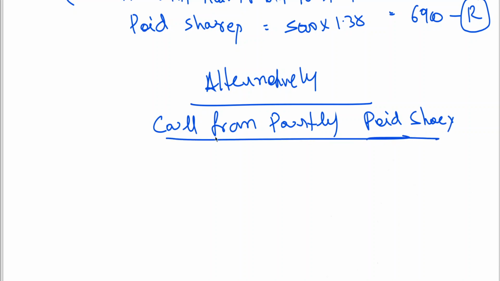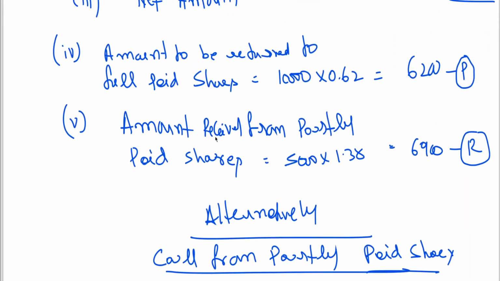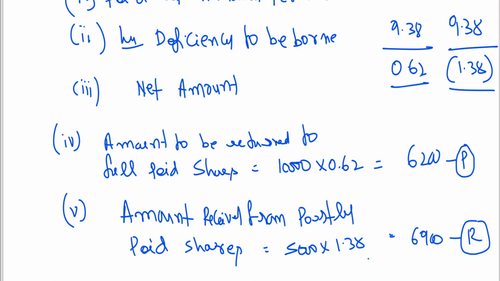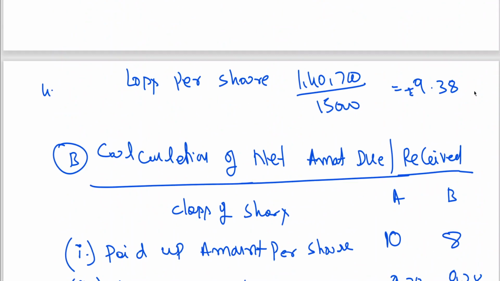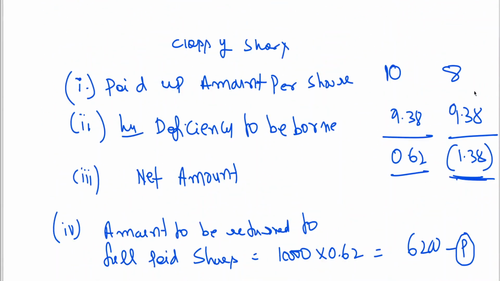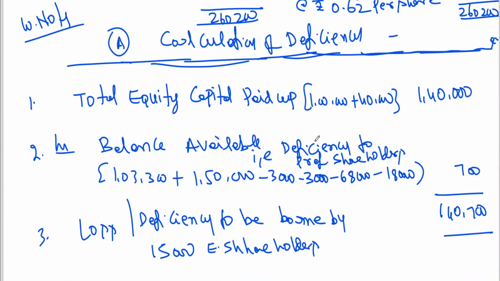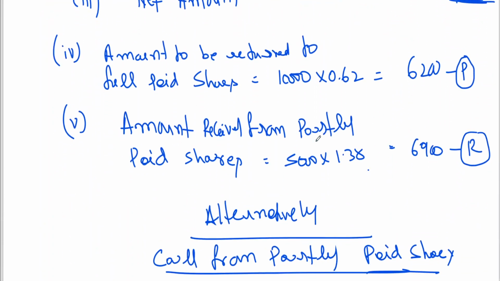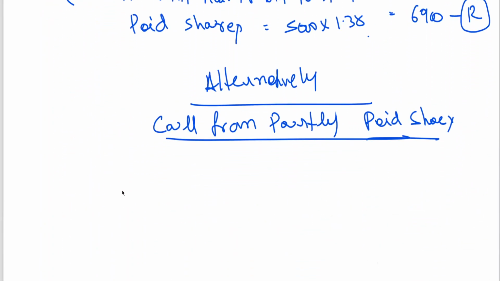Call from partly paid shares means we are talking about this particular point, how you got 1.38. This also can be done the other way around. Alternatively, for calculation of deficiency, I am showing this only for information. Whichever is convenient you can follow, but to have consistency, what we did in the previous problem has been continued.